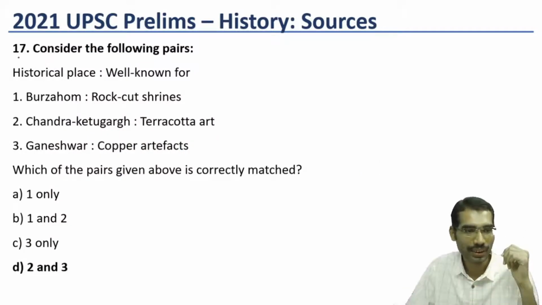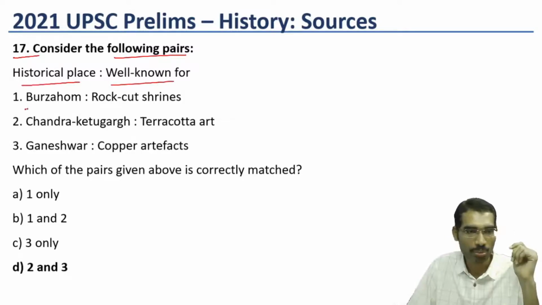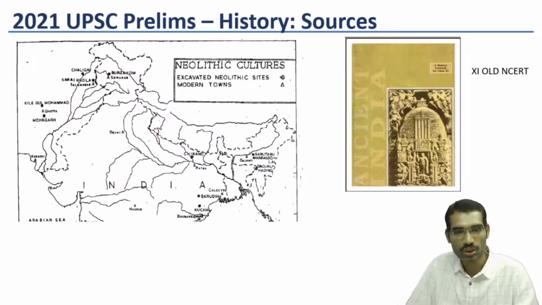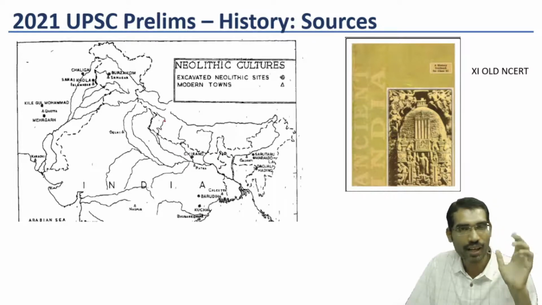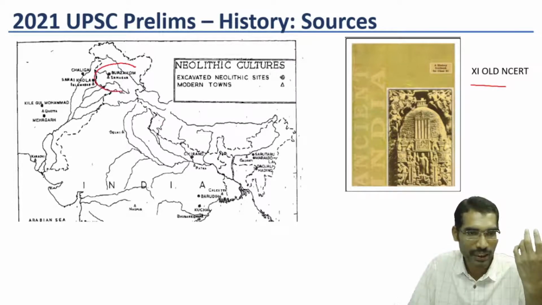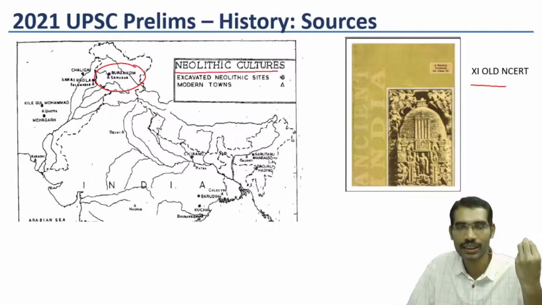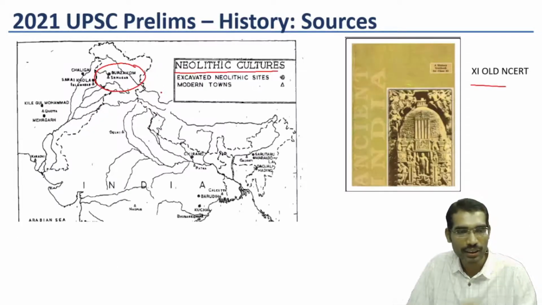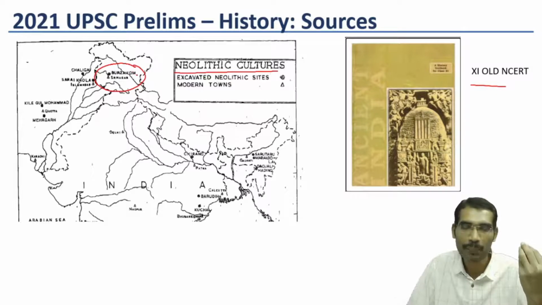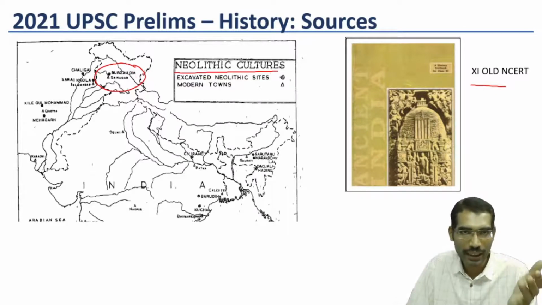Now come to 17th. Consider the following pairs. Historical place well known for Burzahom, Chandraketugarh and Ganeshwar. Once again, those who are focusing on ancient India only can answer this. The map itself is saying Burzahom, it is Neolithic culture. So it is about the Stone Age. During the Stone Age, rock cut shrines are not there. It is giving information about pit dwellings. So people dug the ground and created some houses to live.